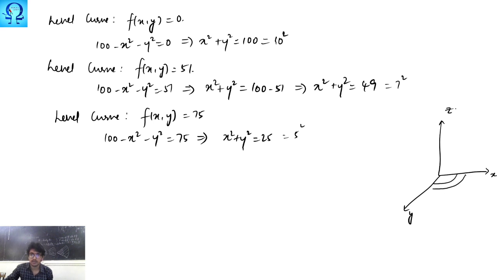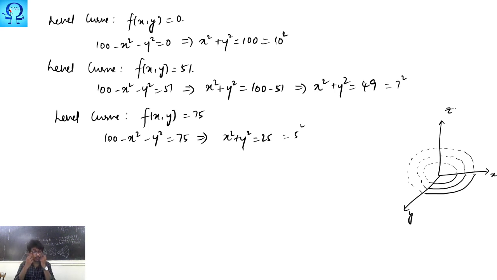Okay, 7 and then 10. So I have drawn only this part. Now if you extend this, you may very well see you are getting circles of these sorts. So these circles are your level curves.